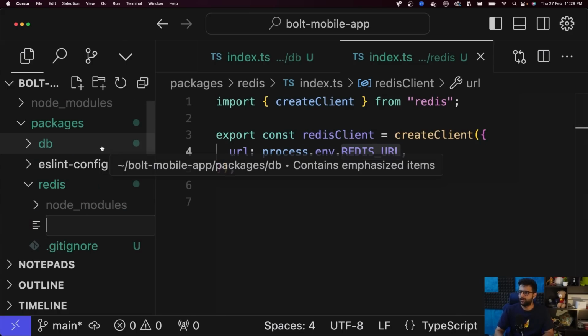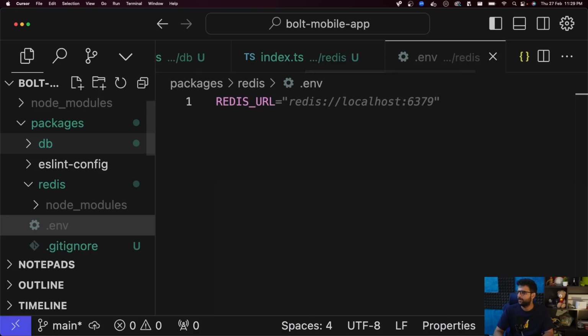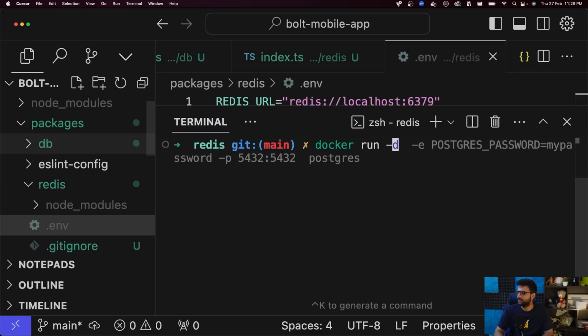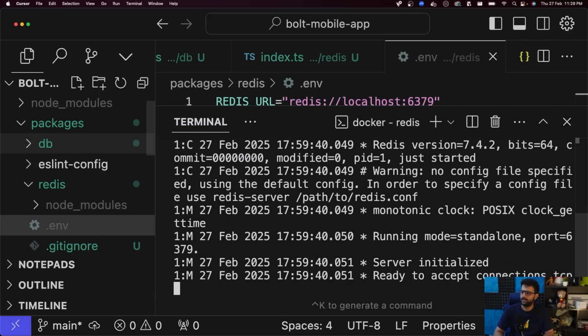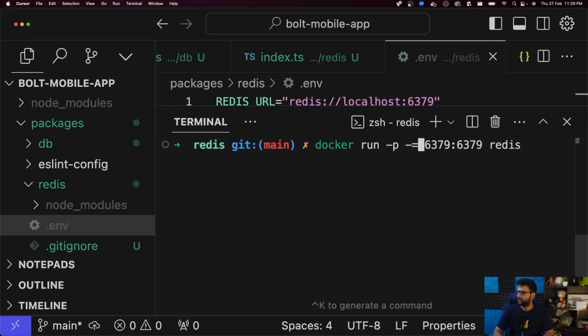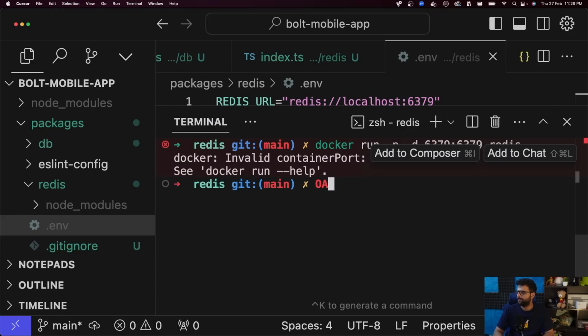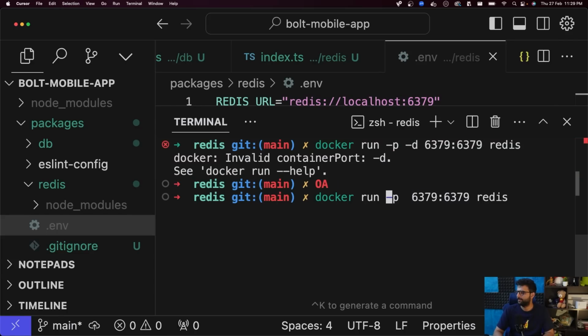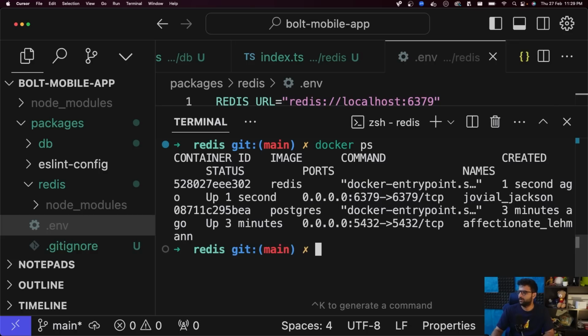Let me add a .env here where I'm defaulting this to localhost colon 6379, but that also means I need to have Redis running locally. So using Docker, I'm going to run redis 6379 colon 6379. Think it is redis. I could be wrong. Yeah, I think that's fine. Now I have both Postgres and Redis. Also, let me start in detached mode so it runs in the background. Now if I run docker ps, I have Redis running in the background. I have Postgres running in the background locally on my machine.